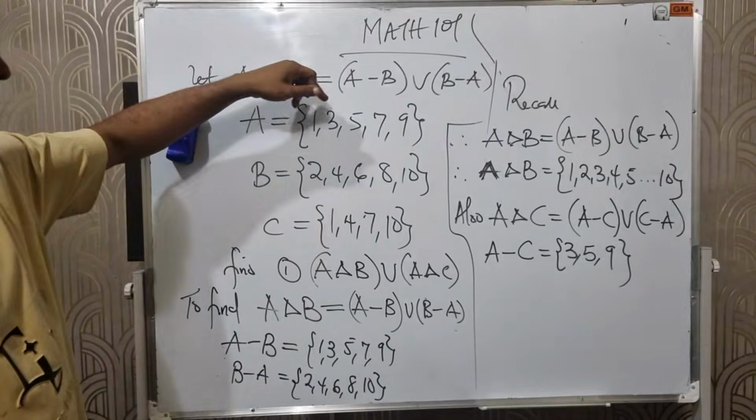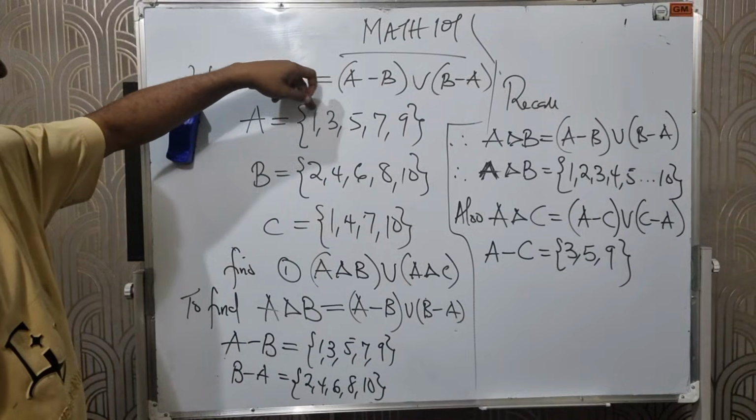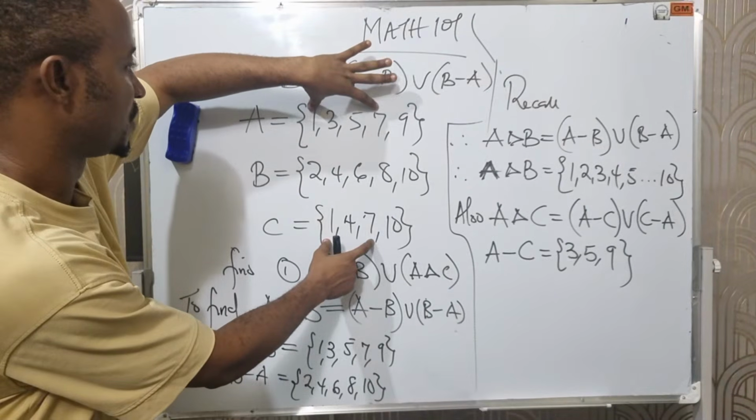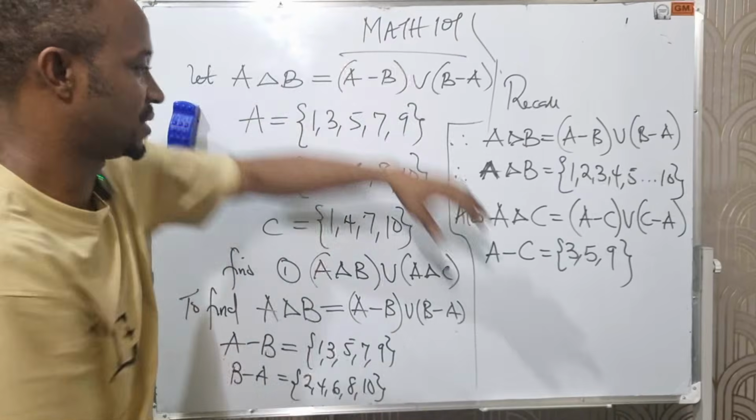Element found in A, but not in C. 1 and 7 are in A. They're also in C, so we don't need them. So we only need 3, 5, and 9, which is this, right?